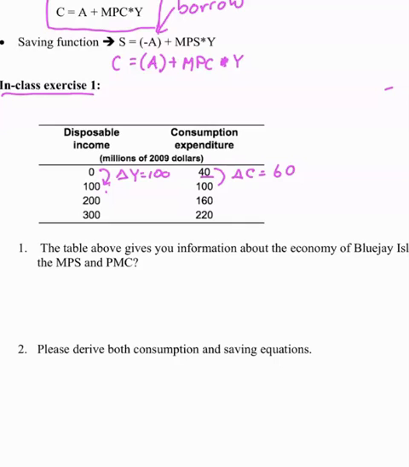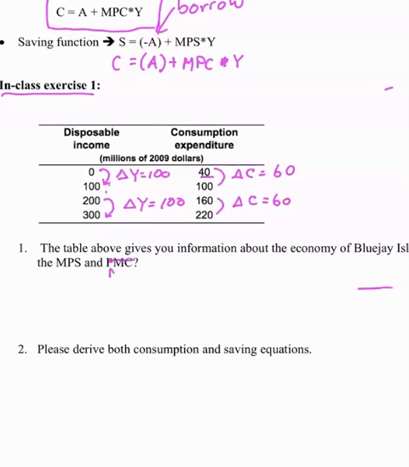And you can check another point, from 200 to 300, the change in income is 100 again, but that change contributes to a change in consumption of 60. So now this table gives you information about the economy, right?